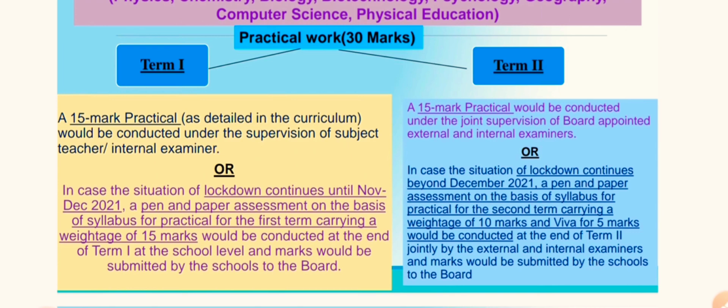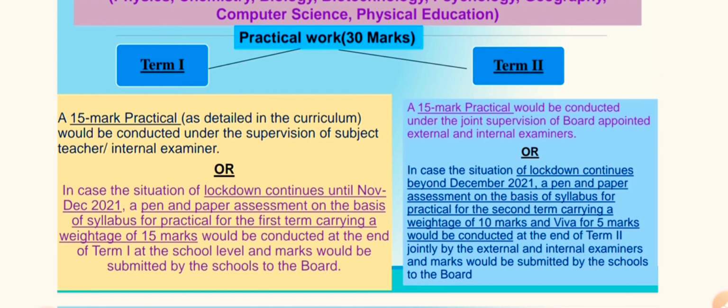In case the lockdown continues until November-December 2021, a pen and paper assessment on the basis of the syllabus for the practical for the first term, carrying a weightage of 15 marks, would be conducted at the end of term 1 at the school level, and marks would be submitted by the schools to the board. Now, term 2 follows the same process.